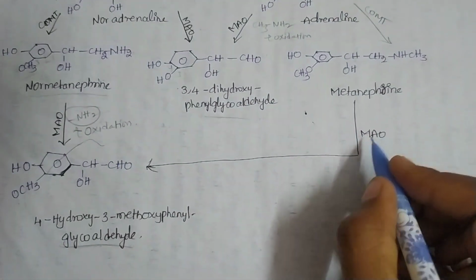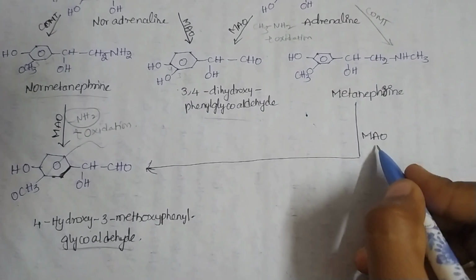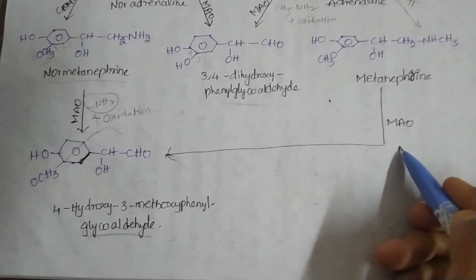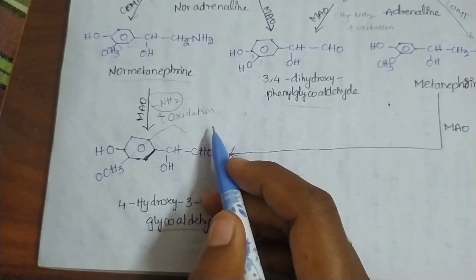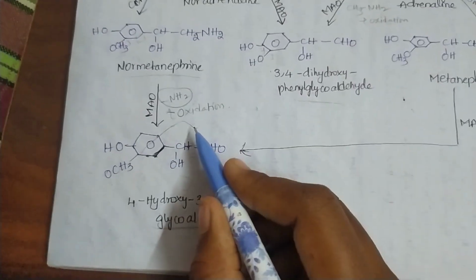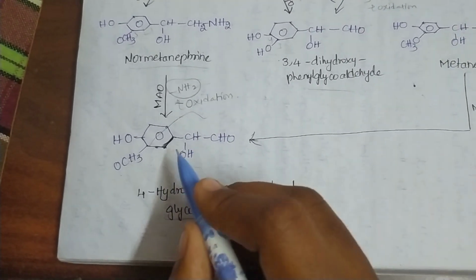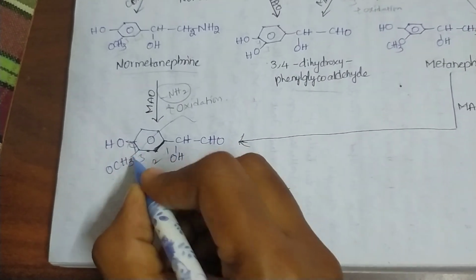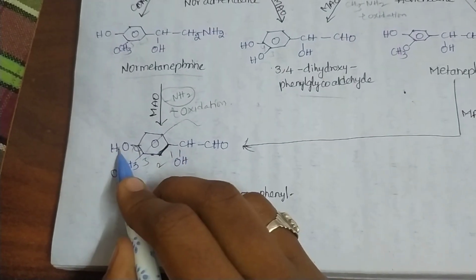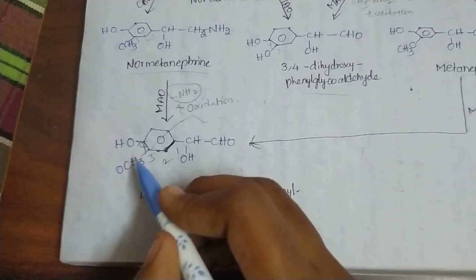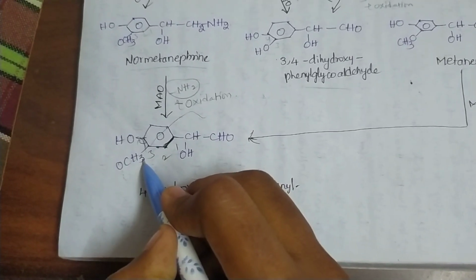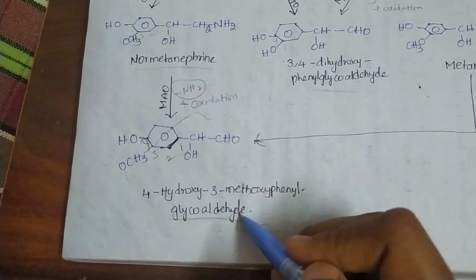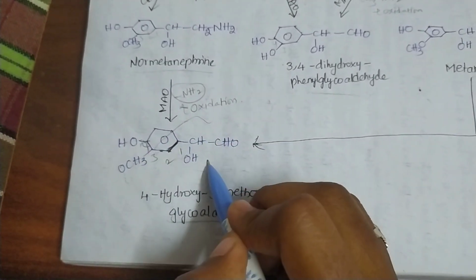When it goes into MAO degradation again, normetanephrine and metanephrine undergo degradation. Giving the numbering 1, 2, 3, 4, it forms 4-hydroxy, and when oxygen is attached to the methyl group it is named methoxy. So it is 4-hydroxy-3-methoxy glycolaldehyde. Its structure is the glycolaldehyde structure.